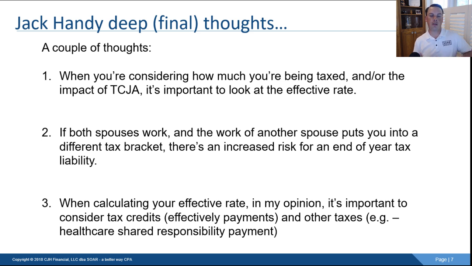Because tax credits are important, right? The way that tax credits are working for 2018 and going forward, it's different now because they've essentially replaced exemptions. And so when you're calculating these effective rates, it's not necessarily going to be apples to apples from 2017 to 2018 if you're looking at it that way. Or if you're looking at it the way that a tax software would, and every tax software is going to be different. So I would look at it as actual cash out of your pocket versus gross income, because it's going to be apples to apples, regardless of tax law changes, anything like that, and it's going to be consistent from year to year.